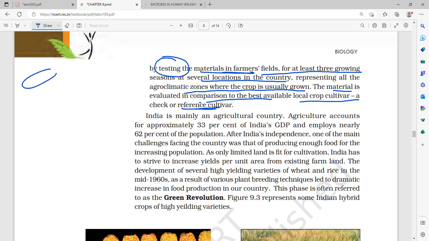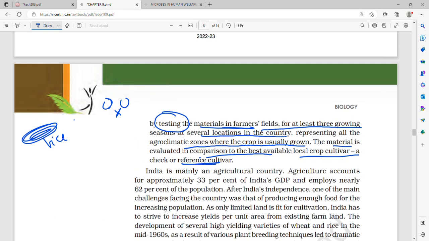Let's say we found a new variety of rice. First, from the original variety of rice and wild relatives, we took the ones which had desirable characters. Then we produced the hybrid. Then again we selected and evaluated the one which has the desirable characters. After we found the hybrid, for many generations we self-pollinated it, and maintained homozygosity, a pure line.